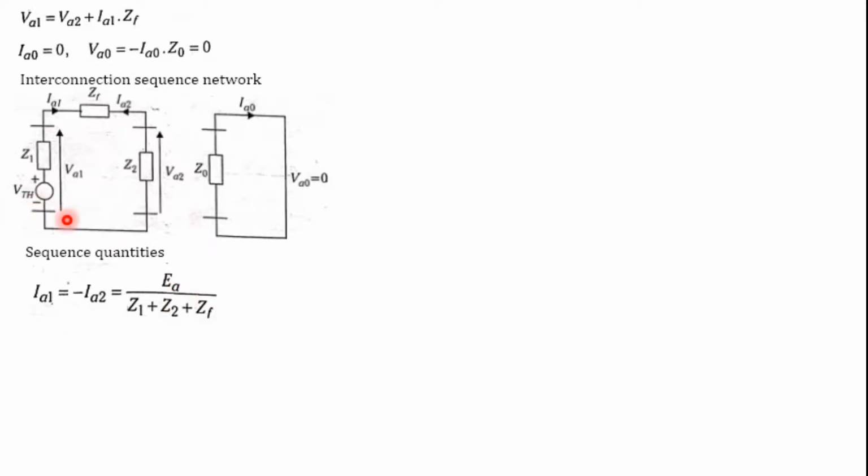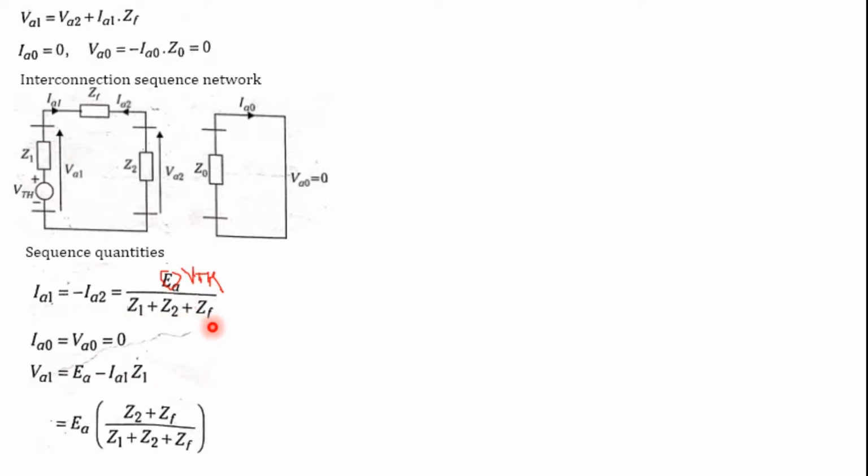The source EMF is not EA; it should be V Thevenin. So IA1 is V Thevenin divided by Z1 plus Z2 plus ZF. Similarly for VA0 and VA1, the expression shows EA, but it is not EA; wherever it is written VA, it should be the same as V Thevenin.